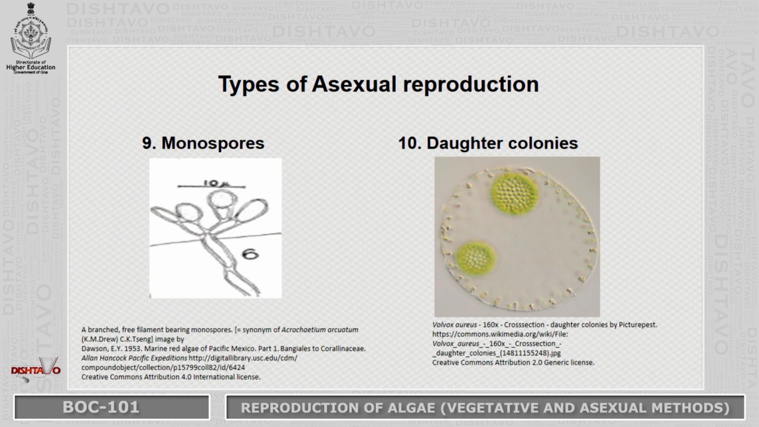The ninth one is monospores. Monospores are spores which are produced singly in a single sporangium, a monosporangium. Then we have daughter colonies. Daughter colonies are common in green algae, that is in members of Chlorophyceae like Volvox. In this case the colony, the coenobium, undergoes division and forms smaller daughter colonies. Eventually the parent coenobium or the parent colony will degenerate and the daughter colonies are released and they can survive on their own.